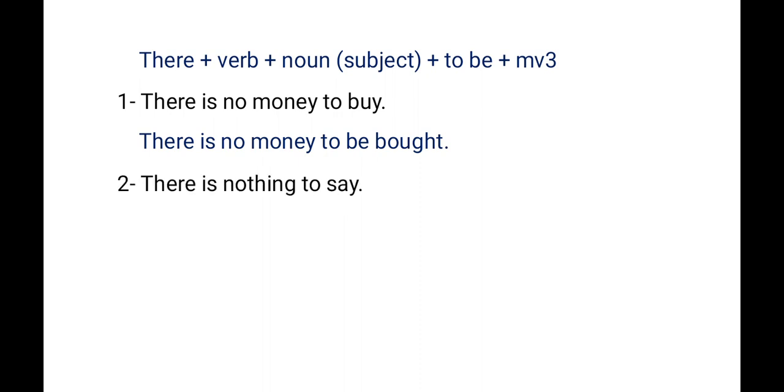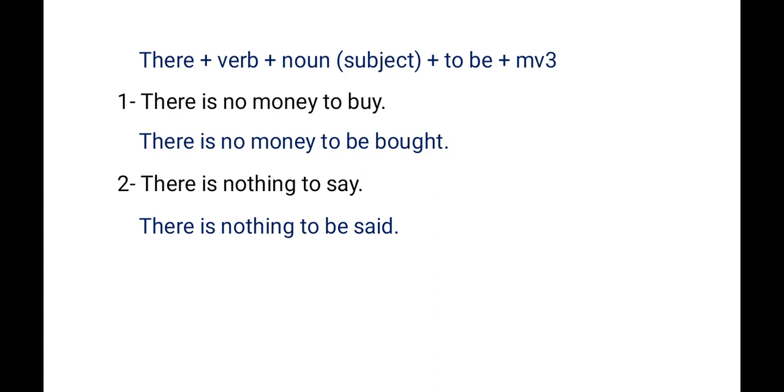There is nothing to say. The same sentence, how can we change it? First of all, there will be applied as the same. Then helping verb is, there is, then noun, nothing. Then we have to apply to be. To is the infinitive, then verb form be, to be, then say will be changed to said as a third form. There is nothing to be said.